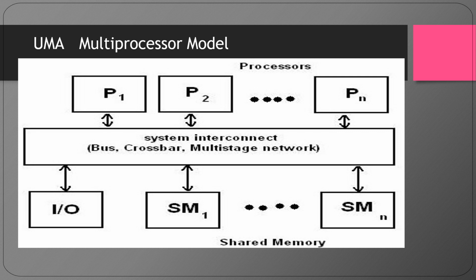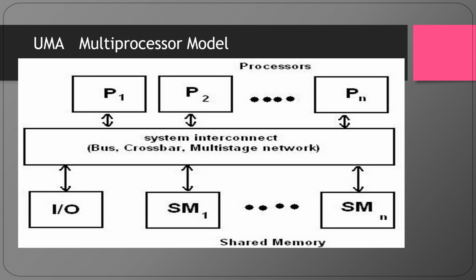As shown in the picture here, the system interconnect, that is the communication channel, can take the form of a common bus, a crossbar switch, or a multi-stage network. Some computer manufacturers have multiprocessor extensions of their uniprocessor product line.